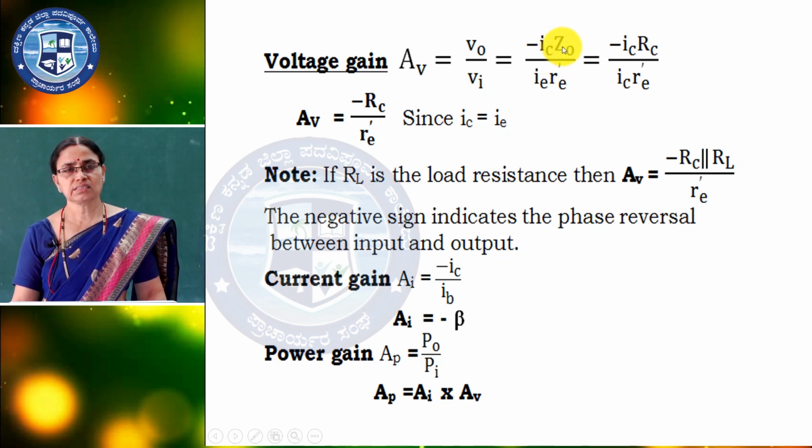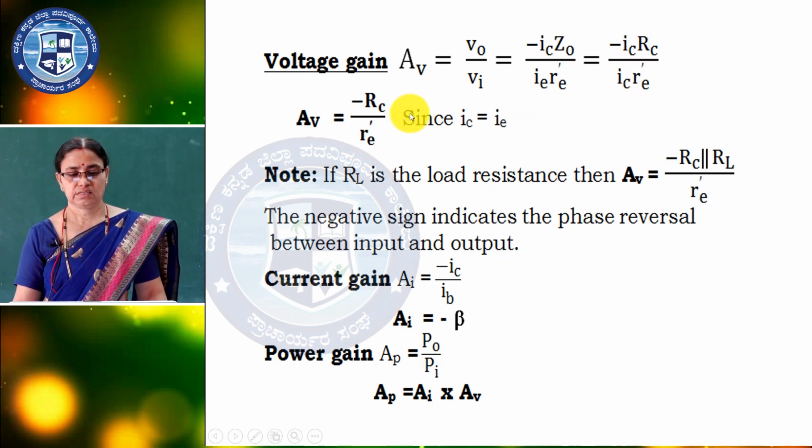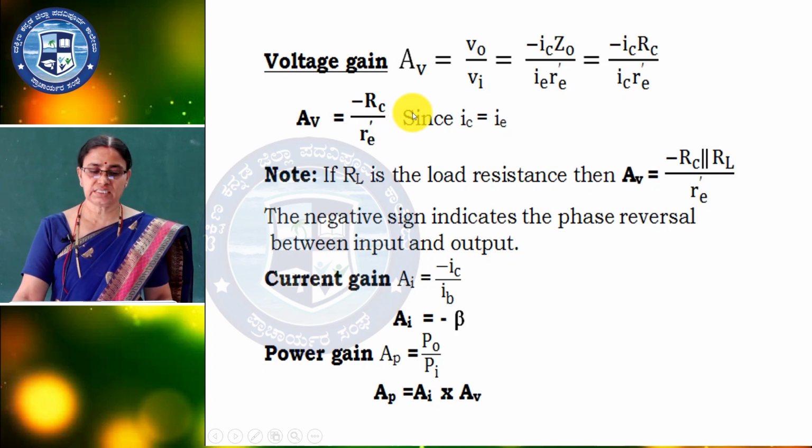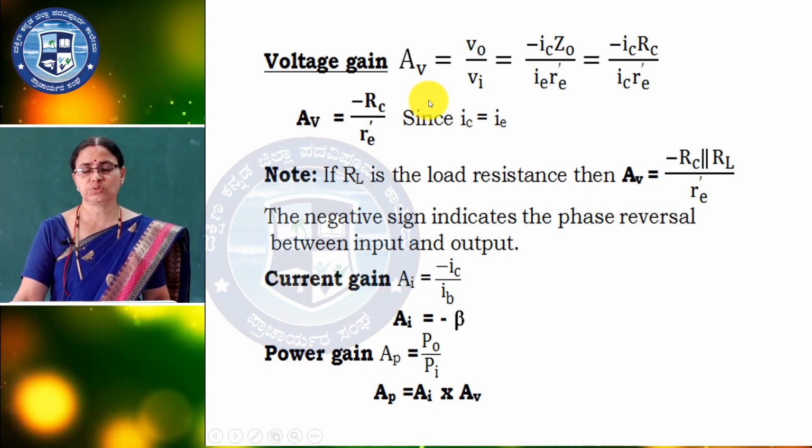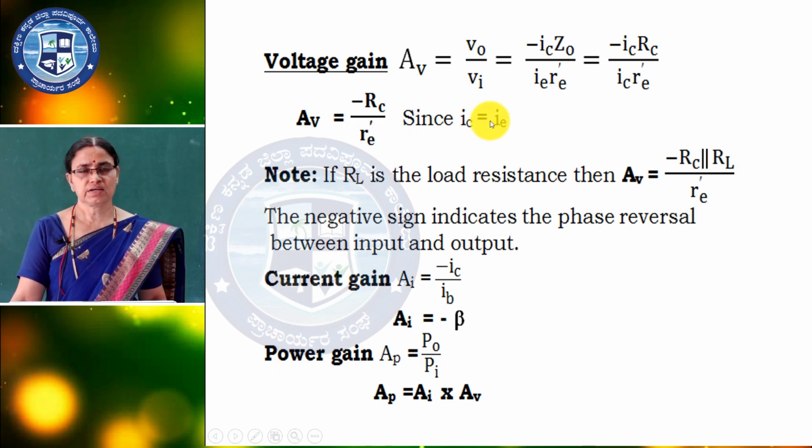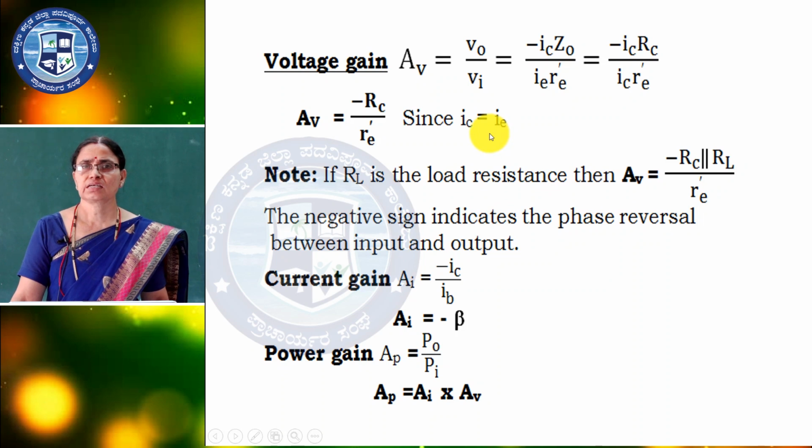So, output voltage into output resistance, and Vi is input current and resistance here, that is the base. So, IC cancels. So, RC by RE dash, because IC is approximately equal to IE. So, we can cancel. IB is neglected. So, you can take it as minus RC by RE dash.